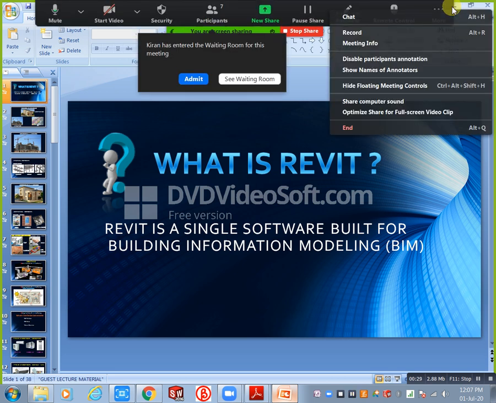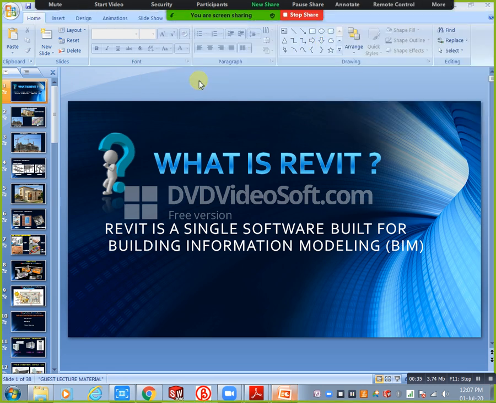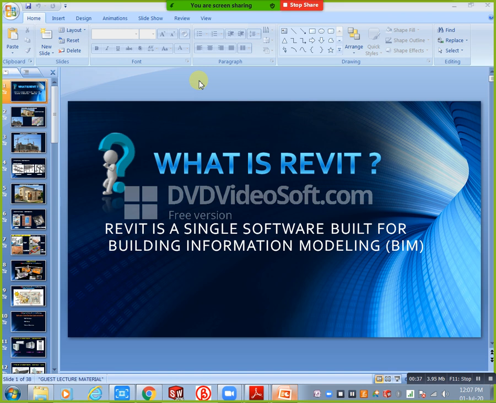What does BIM mean? Building Information Modeling. For example, you take any building construction. In that condition we need some minimum services. What are those minimum services? Does anybody know? For example, I need to construct one building. For that building, how many services do we need?